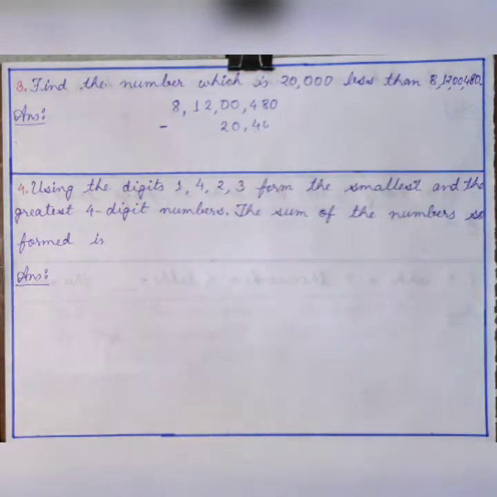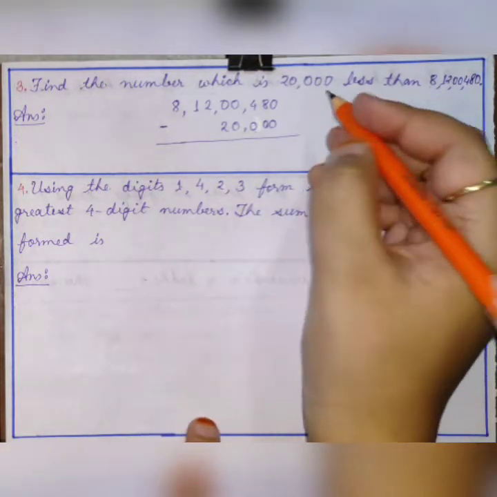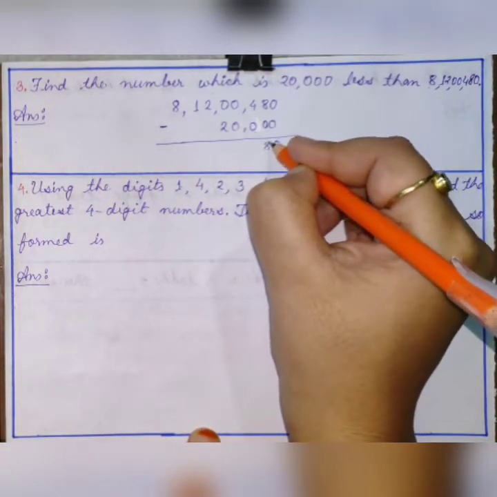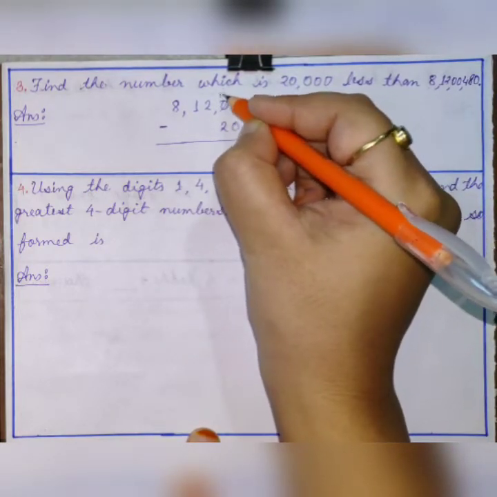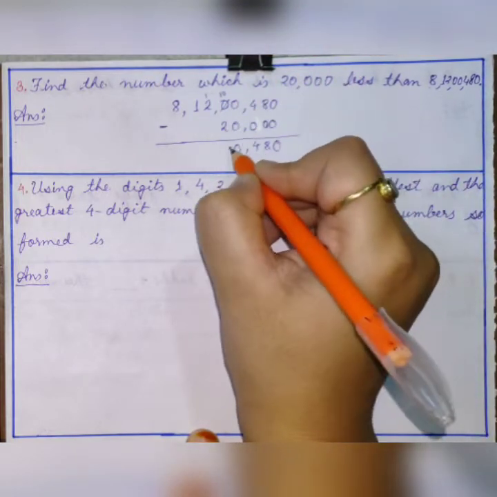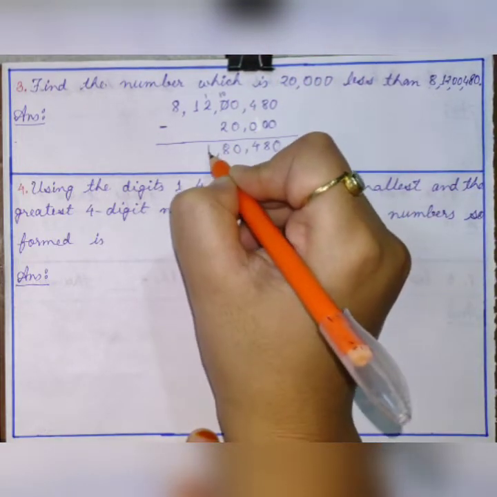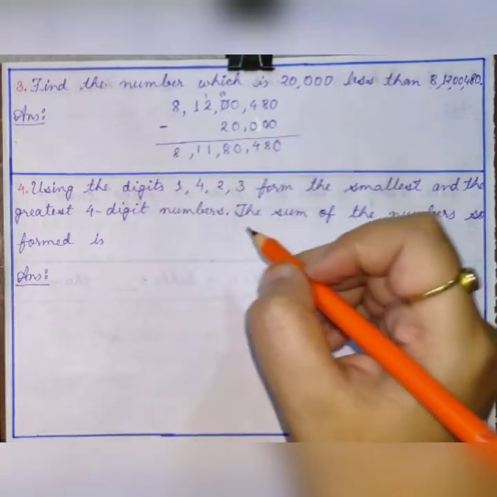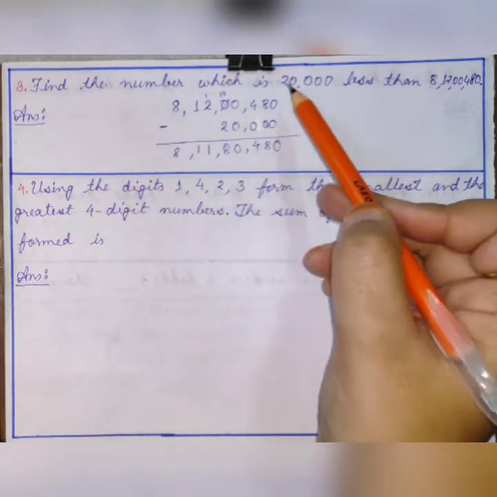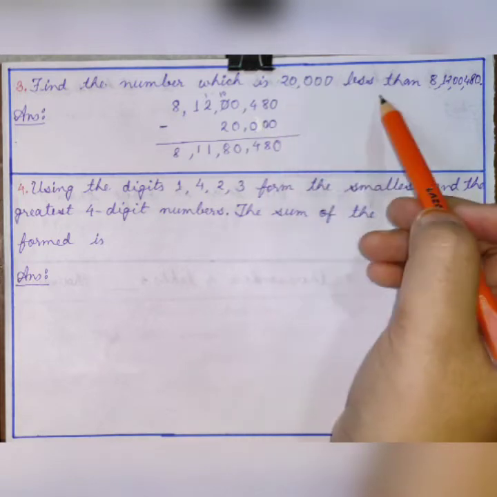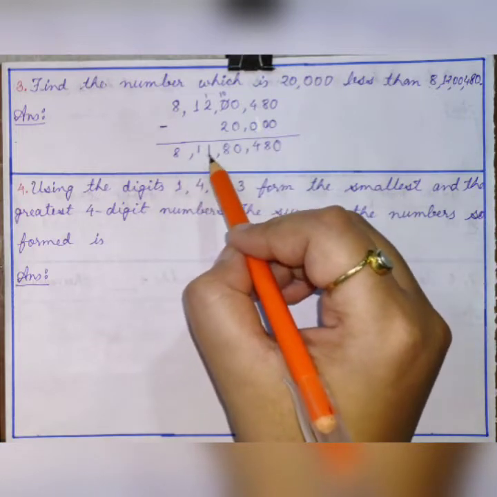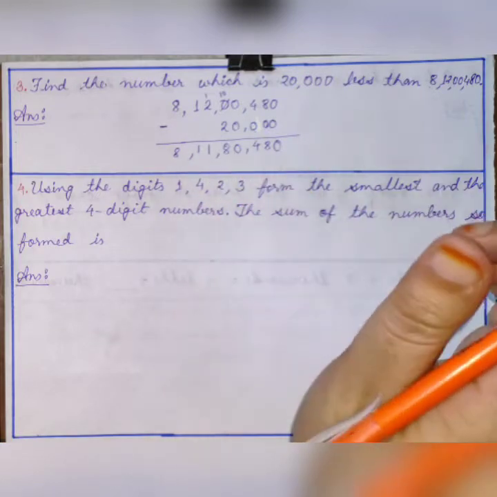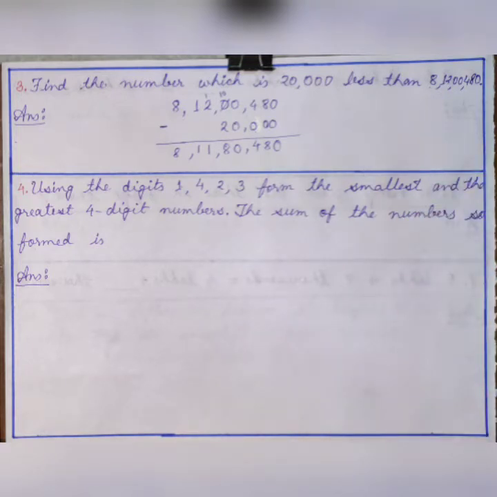Sorry, this will be 0. Okay, next what? Do the subtraction. Okay, here you will get 4, 0. Okay, you have to carry 10. Okay, it will become 10, it will become 11. 10 minus 2, 8. Okay, 11, 8. So the number which is 20,000 less than 8 crore 12 lakh 480 is 8 crore 11 lakh 80,480. Okay, now let us move to the fourth question.